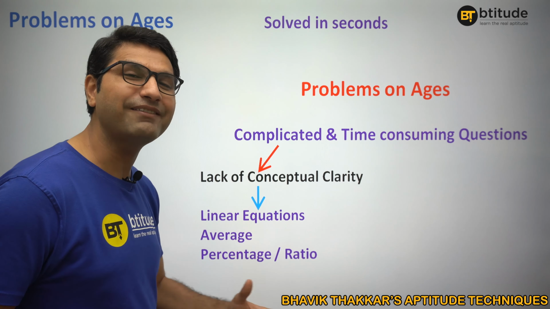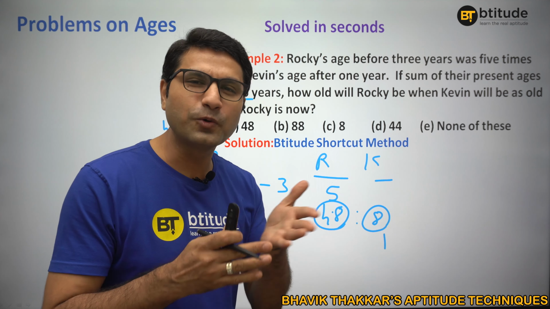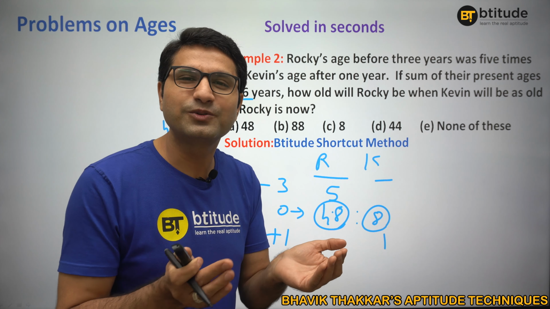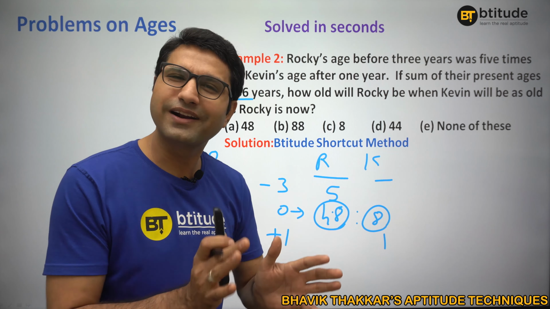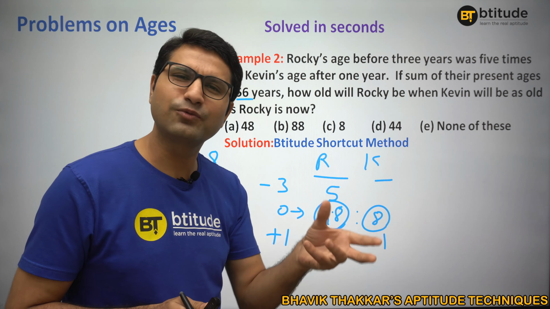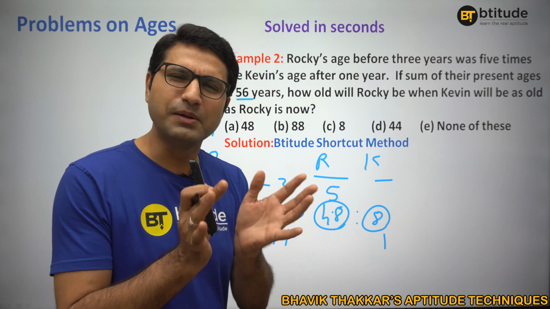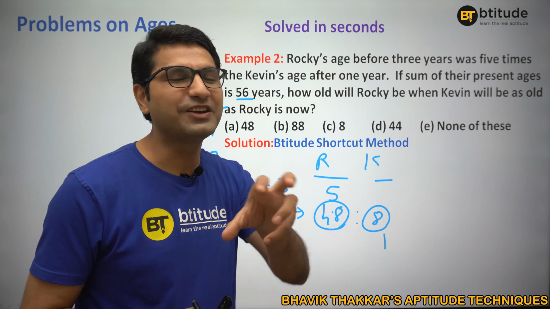So you could have used the trial and error method. In most of the difficult sums, don't use equations, because in ages, the thing is that ages are very limited. You cannot be 150 years old and 160 years old, right? Around 100, most of the ages are like 30s, 40s, 50s, 60s, or maybe 20s even, but limited. And then given the ratio, it would become very easy to pick up some of the options and do trial and error, fine? Rather than making an equation, that would be smart.